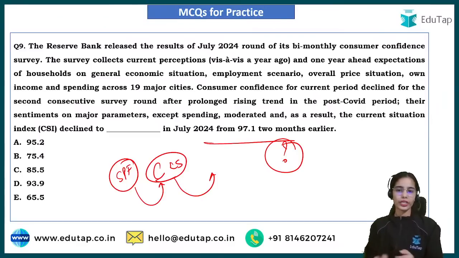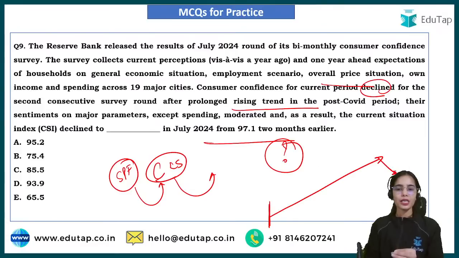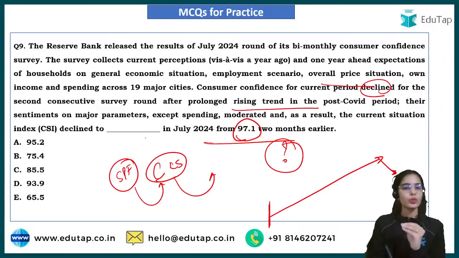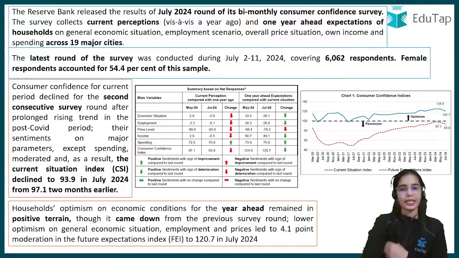Consumer confidence for the current period has declined for the second consecutive survey after a prolonged rising trend. Consumer confidence was increasing after the COVID situation, but in the recent survey it is declining, and it has come down from 97.1 to 93.9.